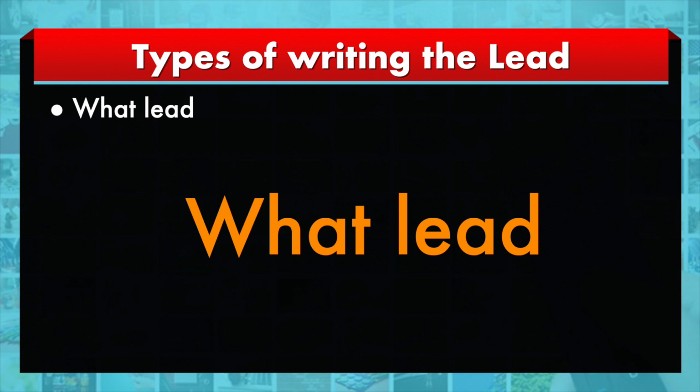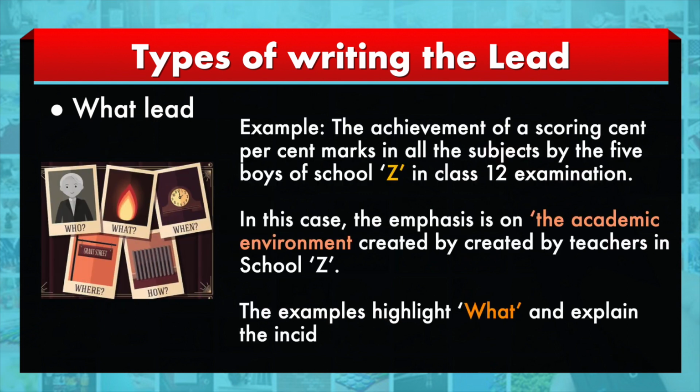What has happened? People want to know the incident. For example, if a school is achieving 100% results over a period of time, the environment created by a team of teachers in that school makes the news. So the emphasis will be on the event: the environment the teachers have created, because of which the students' performance is consistent, and every student is getting 100 out of 100 in so many subjects. That is the emphasis, and that is the meaning of the what lead.